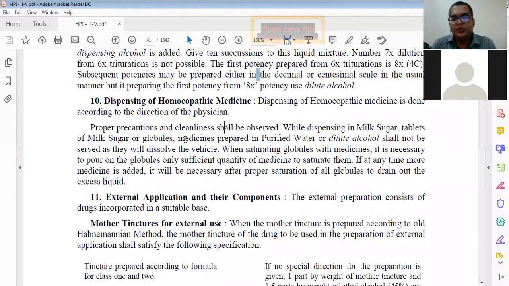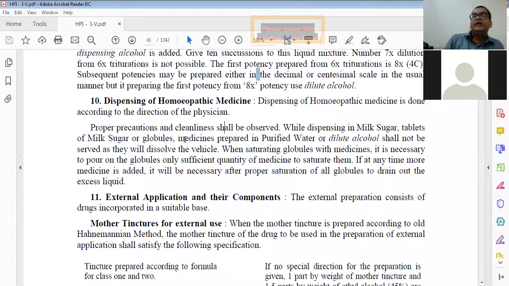When saturating globules with medicine, it is necessary to pour on the globules only a sufficient quantity of medicine to saturate them. If more medicine is added, it may be necessary, after proper saturation of all globules, to drain out the excess liquid.